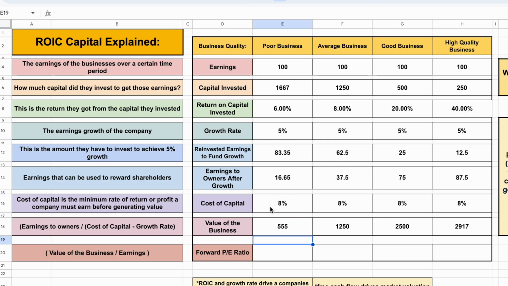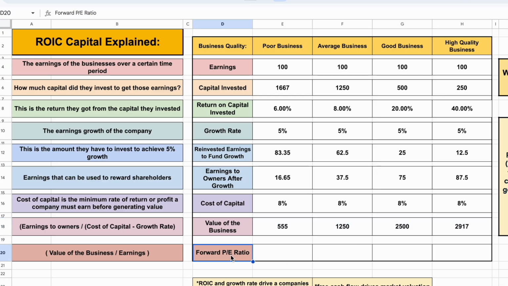And again, we can see the value of the business is $555. The value of the average business based off this is $1,250. The good business is $2,500, and the high quality business is $2,917. So now that we know the value of the business, we can get a valuation metric such as the forward price to earnings ratio.